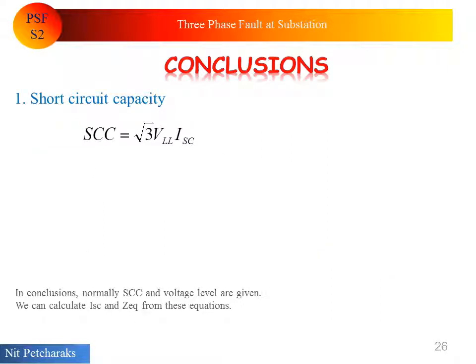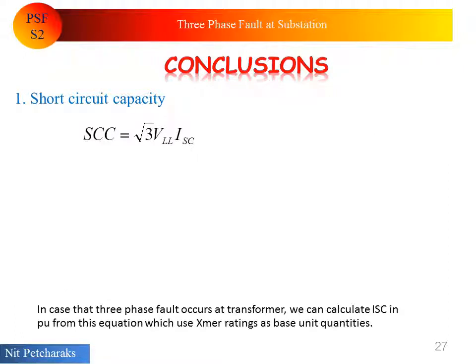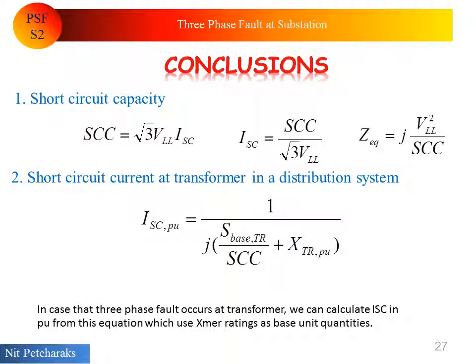In conclusions, normally, short circuit capacity and voltage level are given. We can calculate short circuit current and equivalent impedance from these equations. In case that three-phase fault occurs at transformer, we can calculate short circuit current in per unit from this equation, which use transformer ratings as base unit quantities.